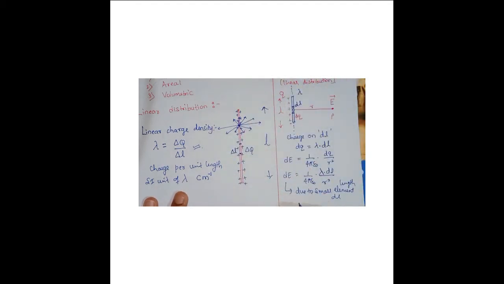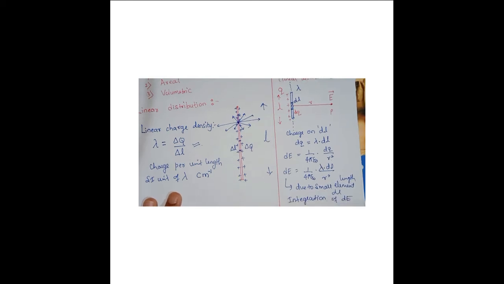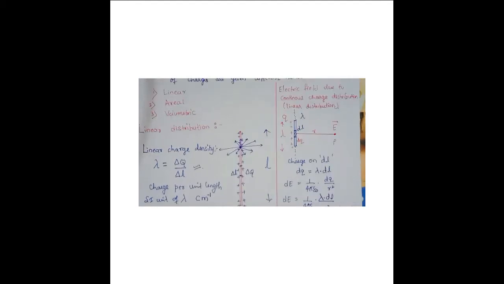So to find it for the entire length, what do you have to do? Integrate. Integration of what? Integration of dE. I'll do that here on the next page. So integrating this equation, integration on both sides. Over the wire I have written L, which indicates it's over the entire length. What is the entire length? It is small l here. This is a separate quantity, this is separate. So integration of dE, what do you get? E.